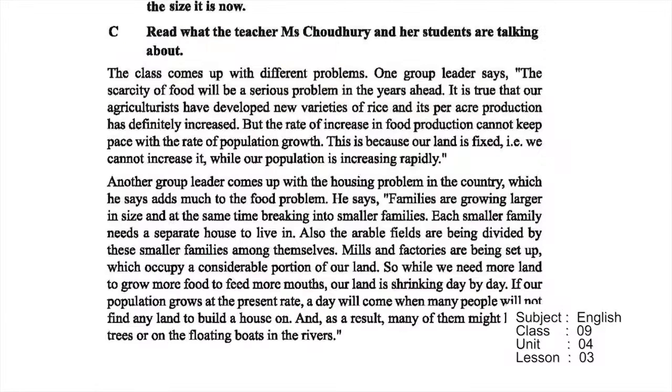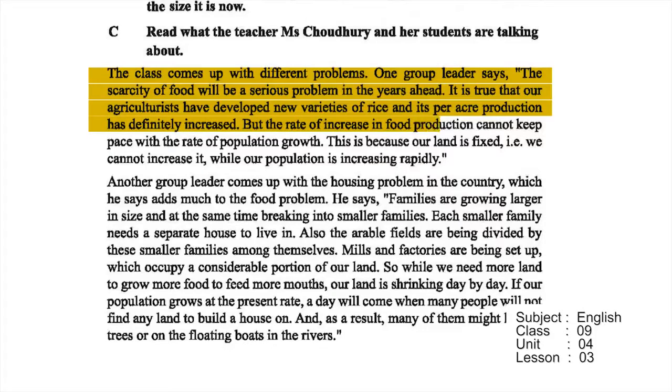Okay. Lesson 3, our food and shelter. From your book, it's page number 48. C number passage. The class comes up with different problems. One group leader says the scarcity of food will be a serious problem in the years ahead. It is true that our agriculturists have developed new varieties of rice and its per acre production has definitely increased.